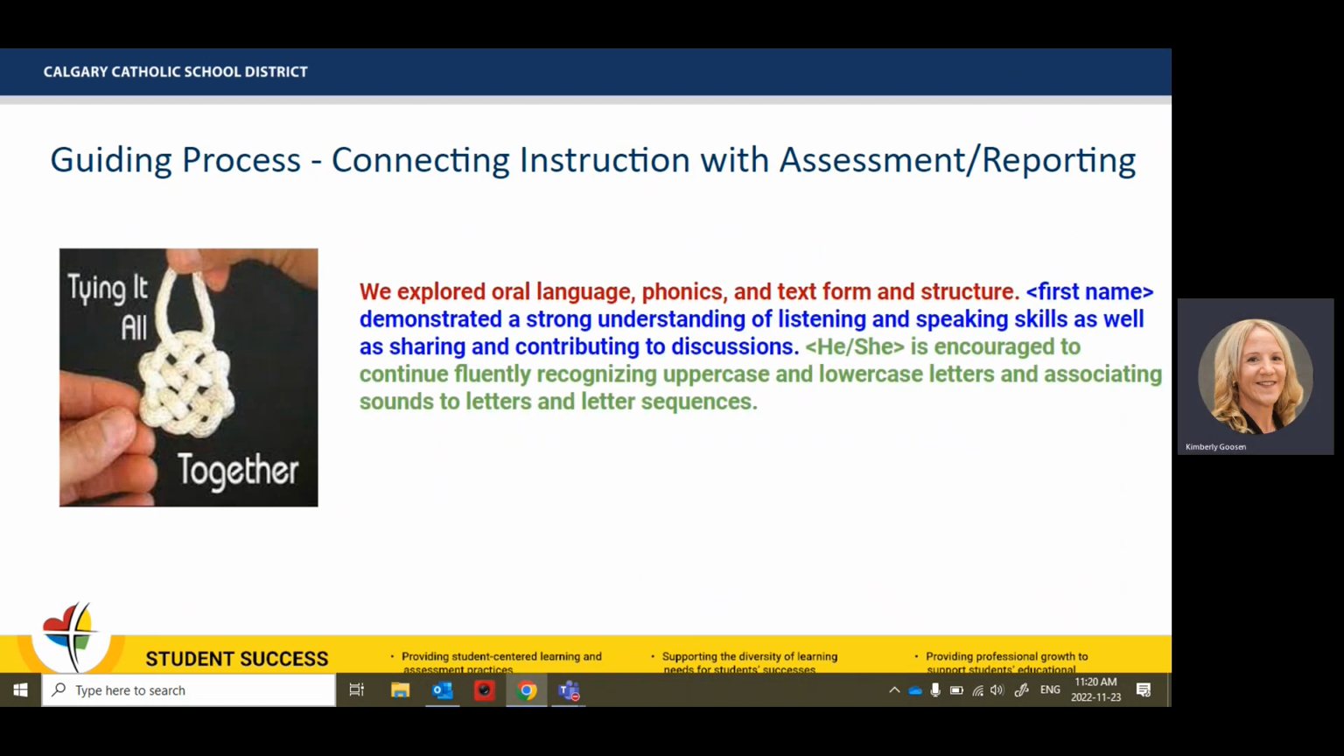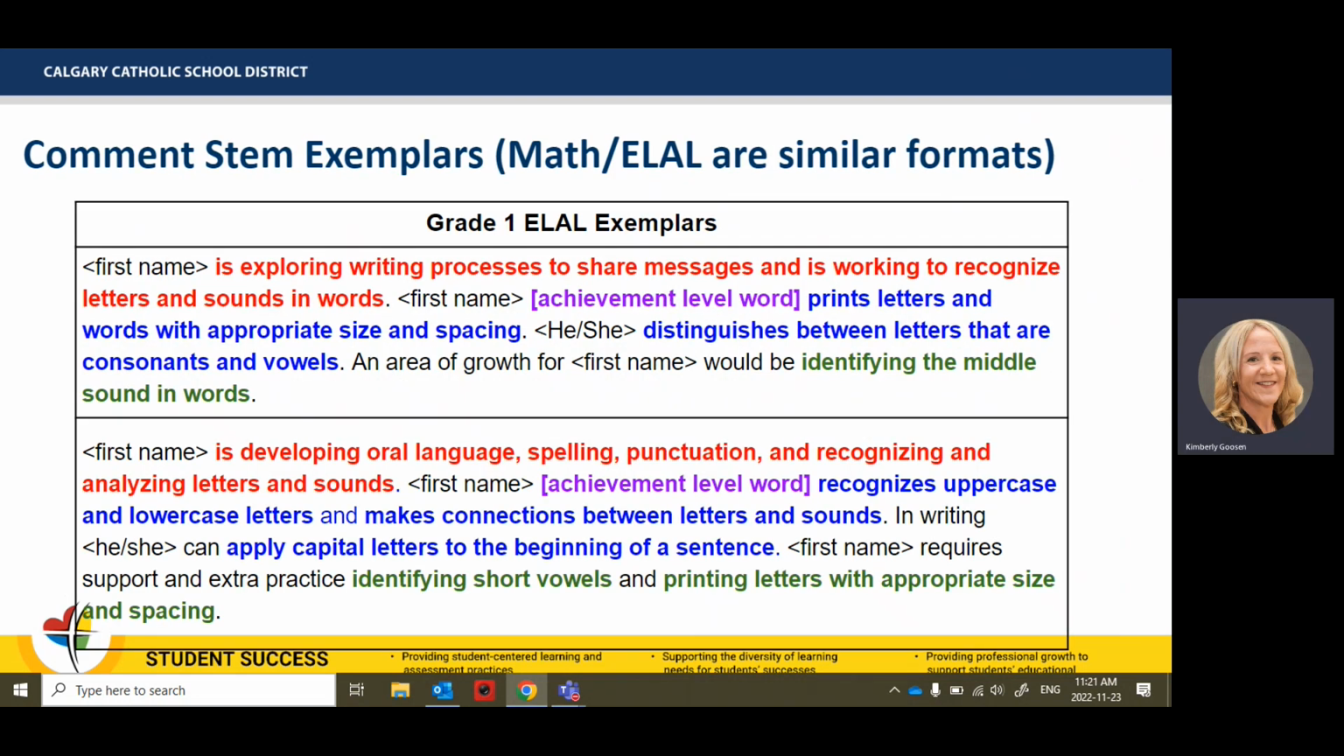So here's what her comment would look like altogether. We explored oral language, phonics, and text form and structure. First name demonstrated a strong understanding of listening and speaking skills, as well as sharing and contributing to discussions. He or she is encouraged to continue fluently recognizing uppercase and lowercase letters and associating sounds to letters and letter sequencing. So there you go. You have your outcome in red, your strength in blue, and your area of growth in green, just using that template. So here are some examples.